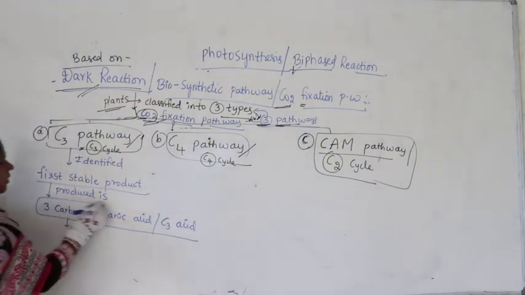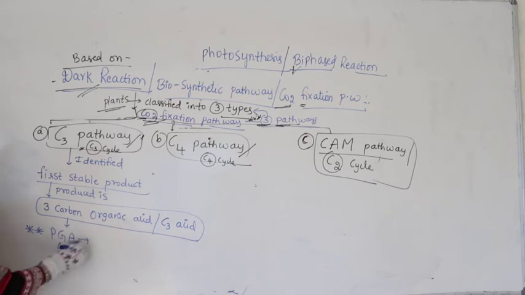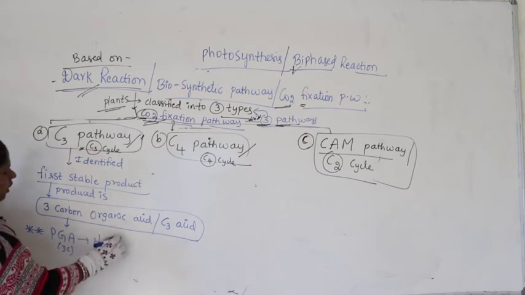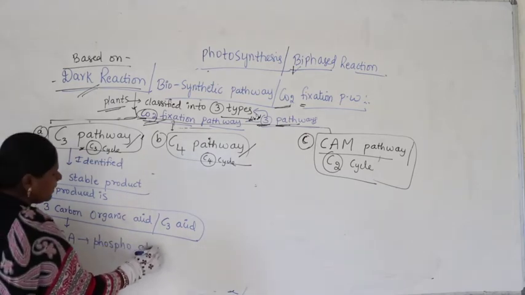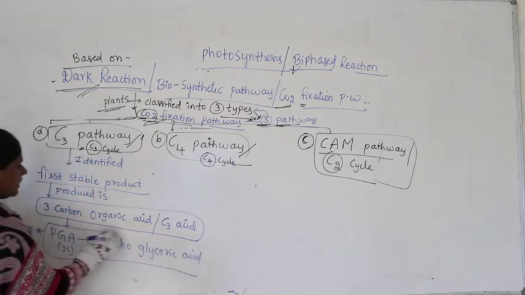What is that C3 acid? As I told you, it is PGA, having 3 carbons. What is PGA? Phosphoglyceric acid.